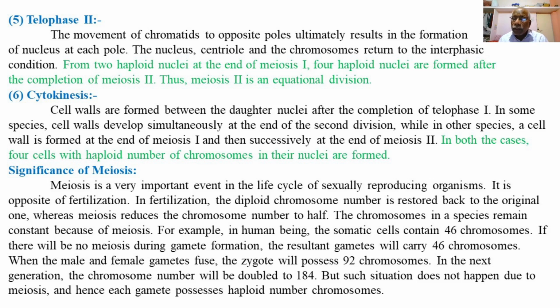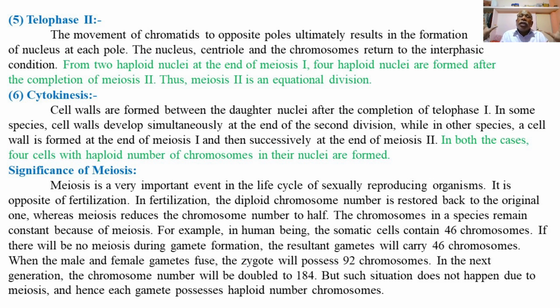Then, the last point, the significance of meiosis. Meiosis is a very important event in the life cycle of sexually reproducing organisms. It is the opposite of fertilization.